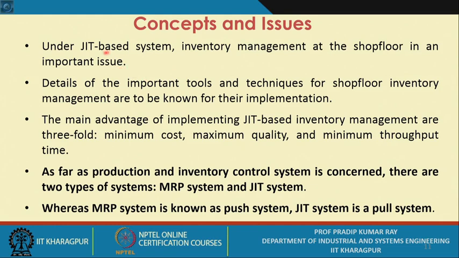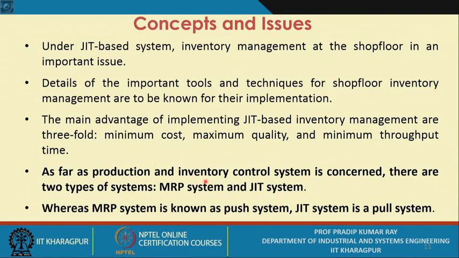So under JIT based systems, inventory management at the shop floor is an important issue. Details of the important tools and techniques for shop floor inventory management are to be known for their implementation. The main advantages of implementing JIT based inventory management are threefold: minimum cost, maximum quality, and minimum throughput time.